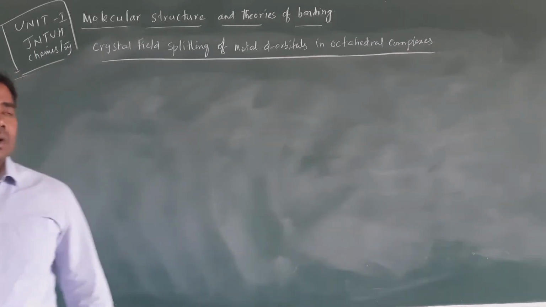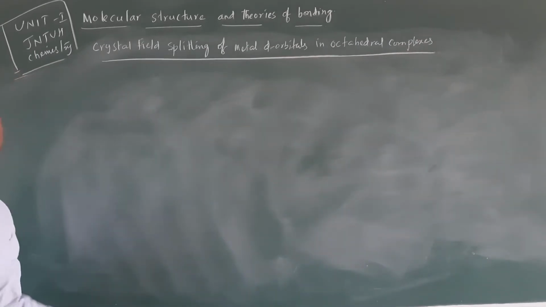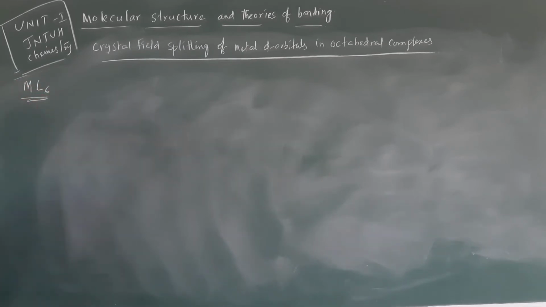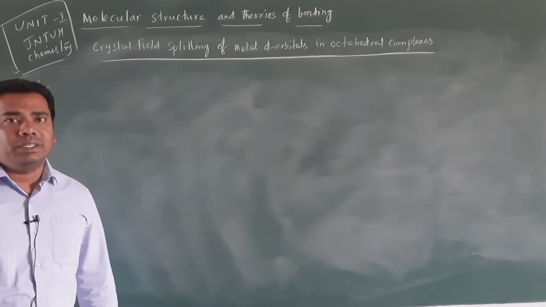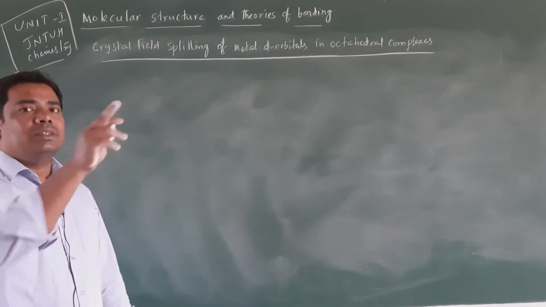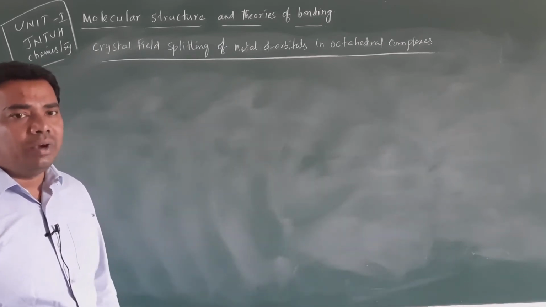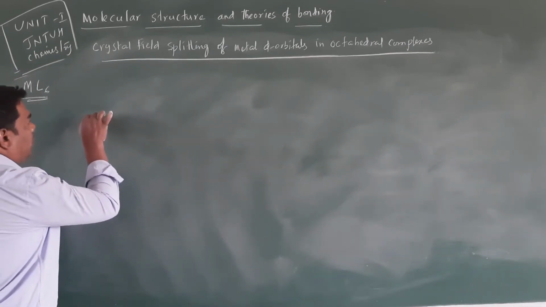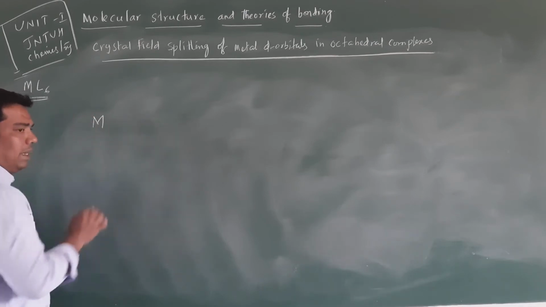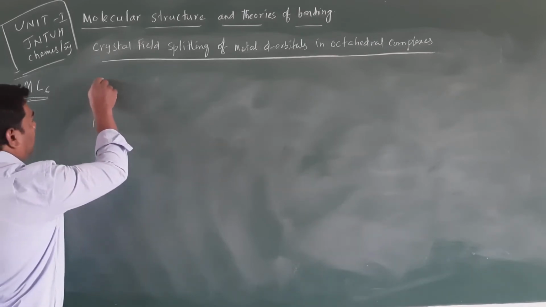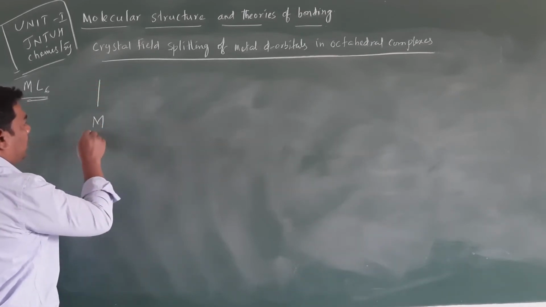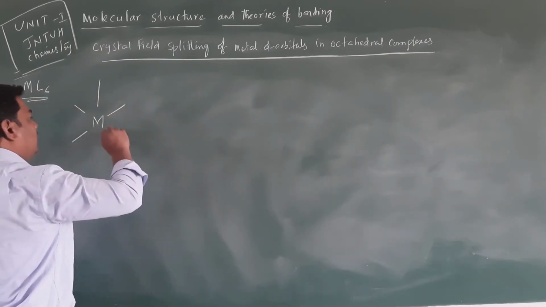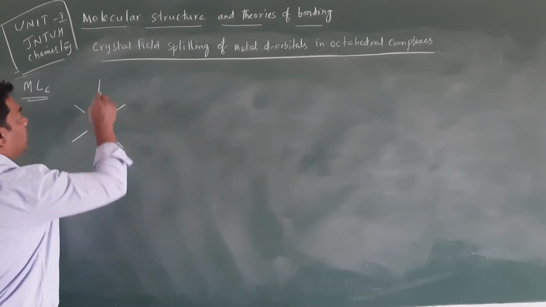Right. So octahedral metal complexes means nothing but ML6 type of metal complexes. The metal is present in the center and the 6 ligands surround the metal atom in octahedral geometry. So this is the metal atom, and the ligands surround it: 1, 2, 3, 4, 5 and this is 6.